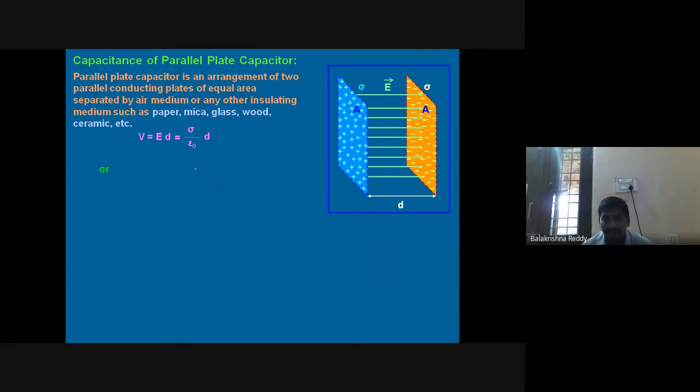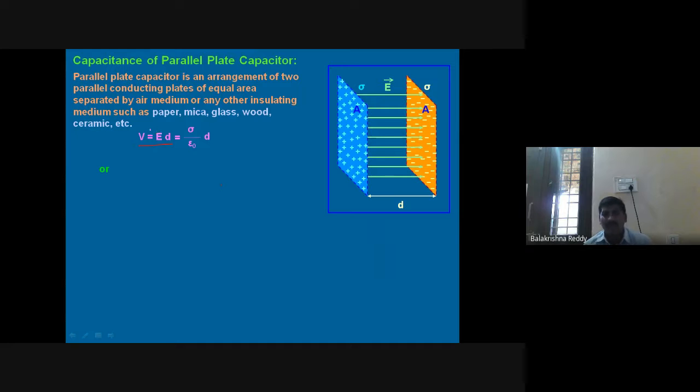Now you can see here V equals E into D. E is the electric field, D is the distance, and the product is the voltage. This is a relation we studied in equipotential surfaces, from the potential gradient, right?